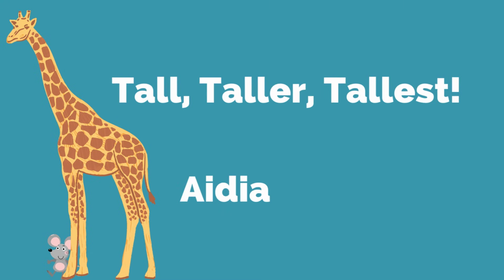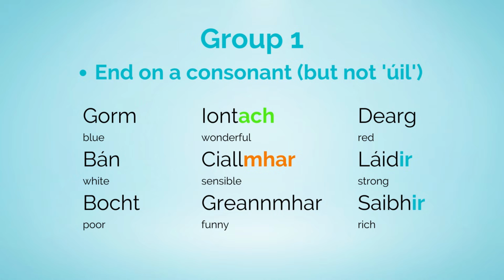Adjectives in Irish. Adjectives in Irish all fall into one of three groups, apart from a few exceptions, and we'll discuss them at the very end. In group one, we have adjectives which end on a consonant, but not "ú" for the "il". So we could have gorm, bán, bocht, intach, cileúil, dranúil, jarrig, loidir, and sever. ACH and MHAR are common endings in this group, as is IR.